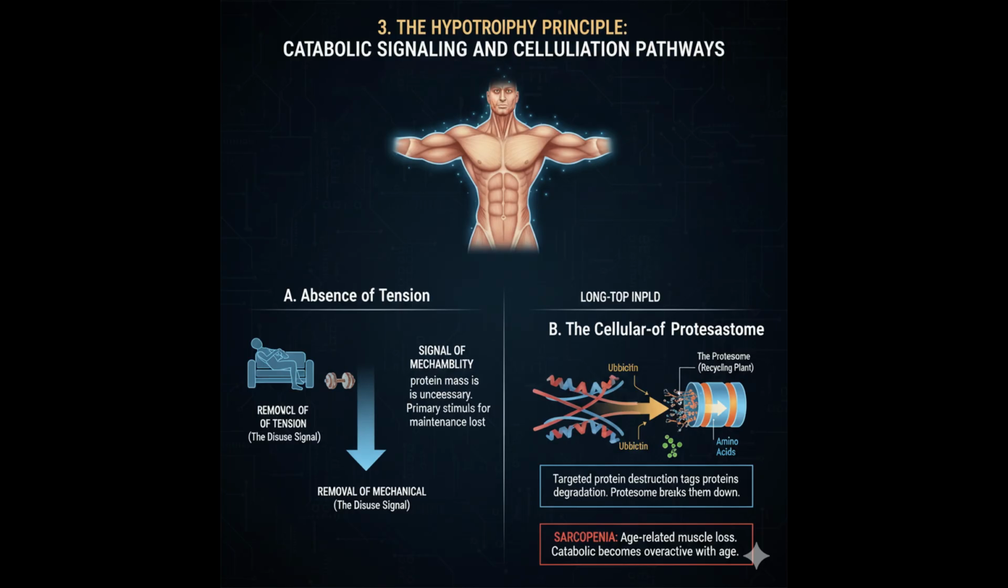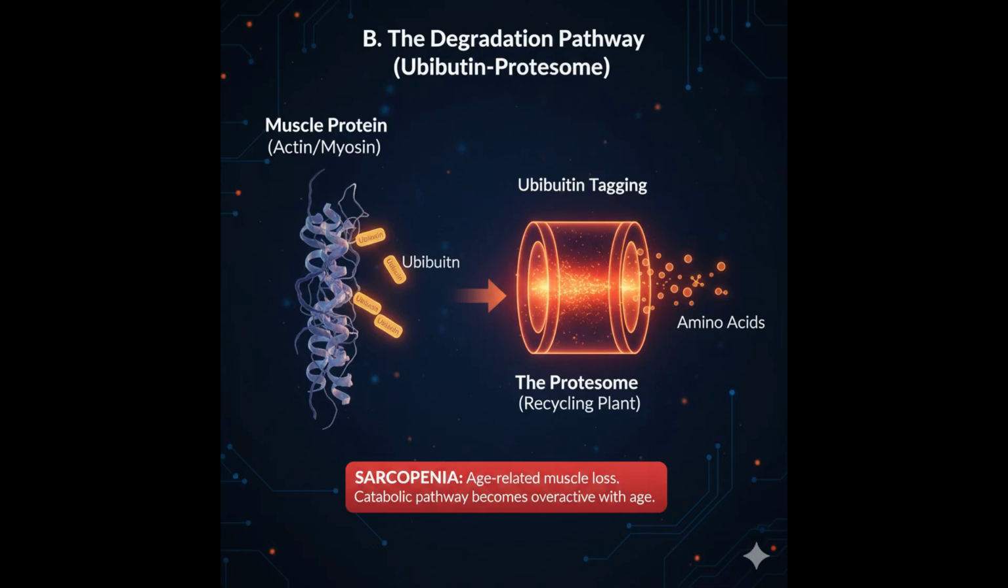3. The hypotrophy principle: catabolic signaling and degradation pathways. Muscle atrophy is the rapid result of removing the necessary anabolic stimulus (disuse) or introducing a potent catabolic signal (illness). A. The absence of tension, the disuse signal. The removal of mechanical tension sends an immediate signal to the cell that the existing protein mass is unnecessary, thus eliminating the primary stimulus required to maintain the positive net protein balance.